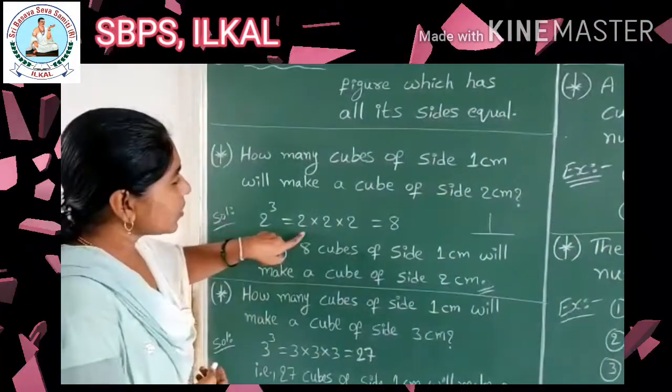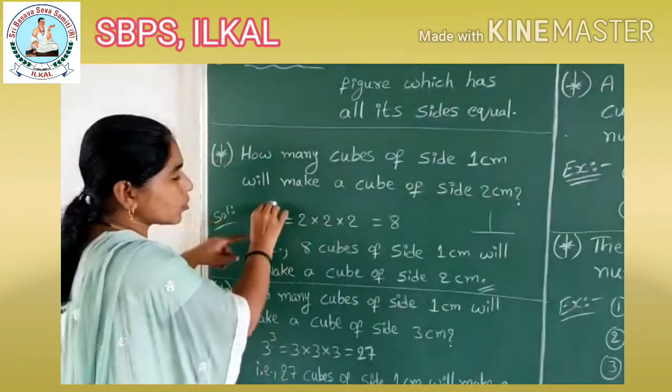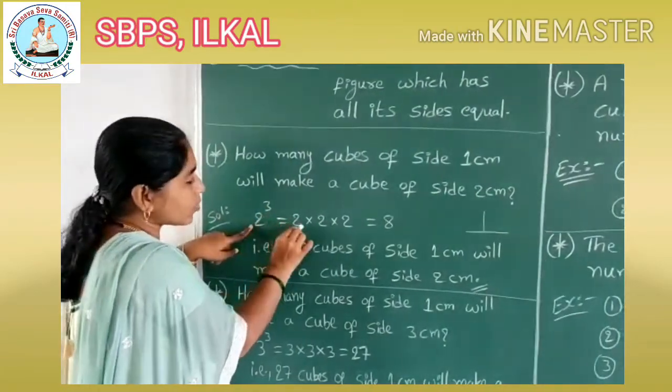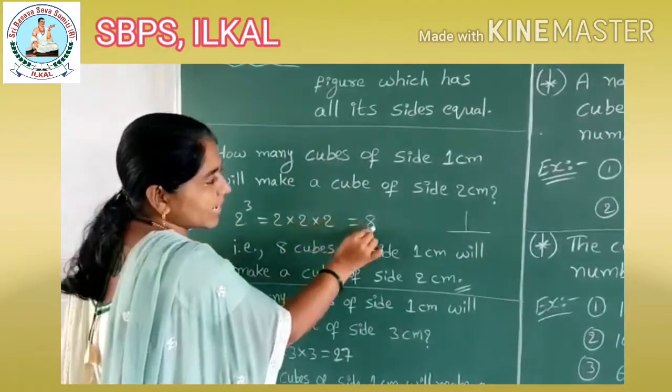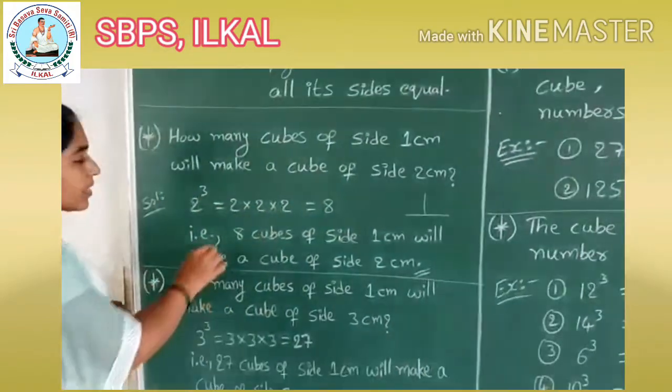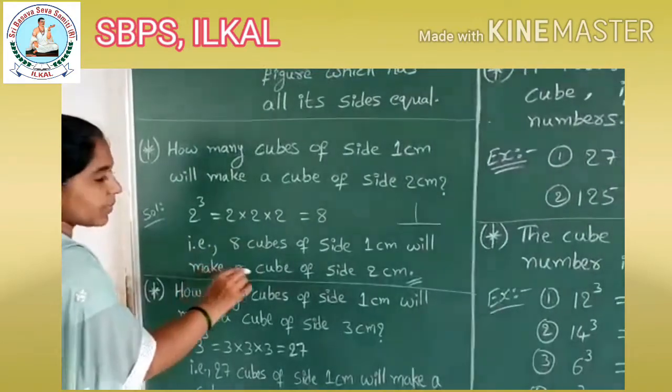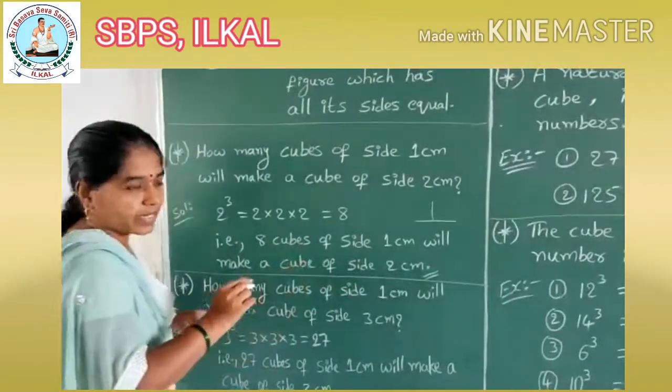2 cube is equal to 2 into 2 into 2. They asked 2 cube, children, which means we have to write 2 three times, okay. 2 into 2 is 4, 4 twos are 8, which means you need 8 cubes. That is, 8 cubes of side 1 centimeter will make a cube of side 2 centimeters.